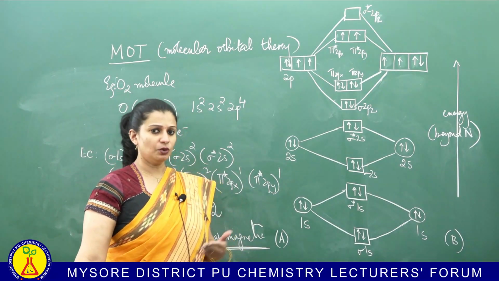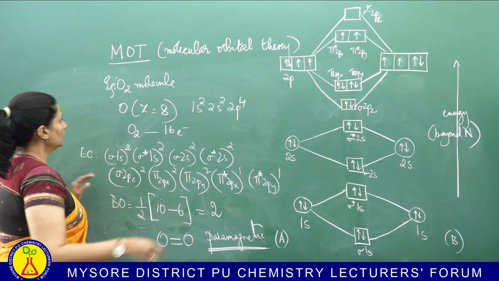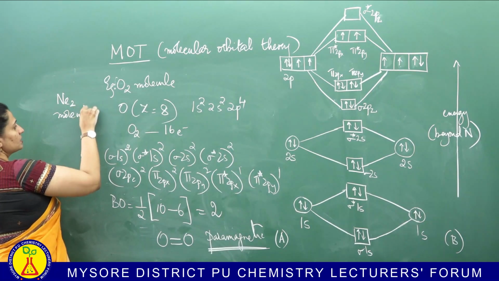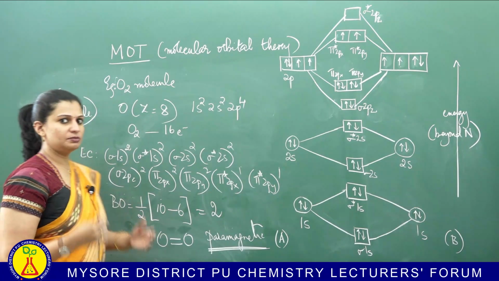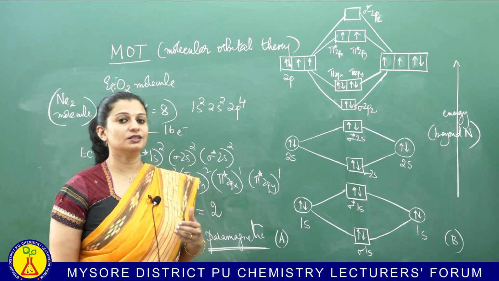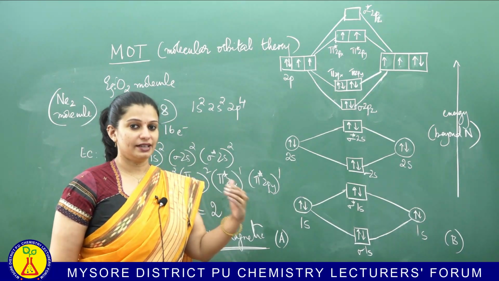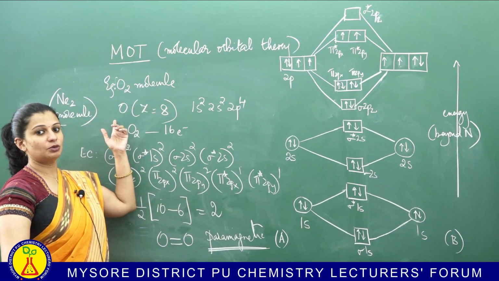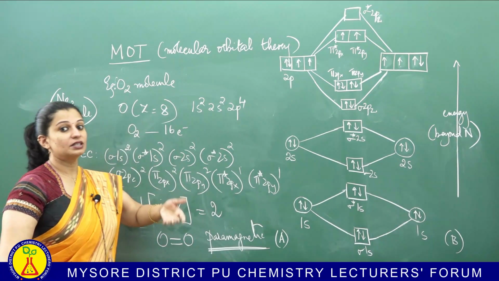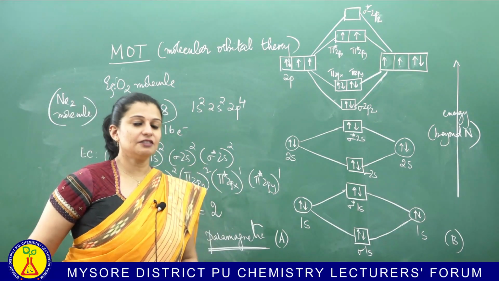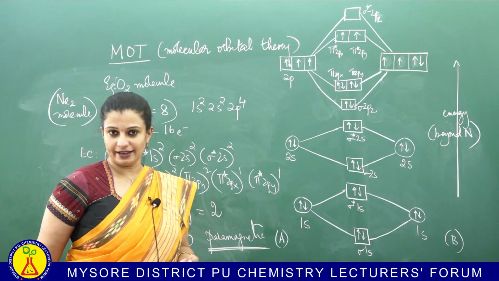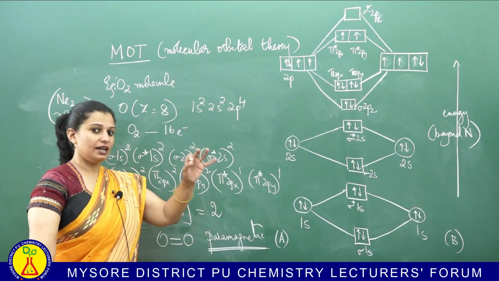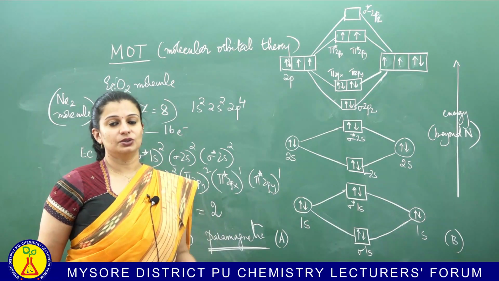Maybe if you have time, what you should be doing is, you should also try out one more example, which is the Ne2 molecule. You can do it by yourself. So, the Ne2 molecule, even before we write the diagram, you know neon is a noble gas. Noble gases do not exist as molecules, they exist independently. So, your Ne2 molecule should get a bond order of 0. So, maybe as a question you can say, using MOT, justify that the Ne2 molecule does not exist. How would you do that? You will do the diagram, you will do the bond order calculation and justify that the bond order in the Ne2 molecule is 0.